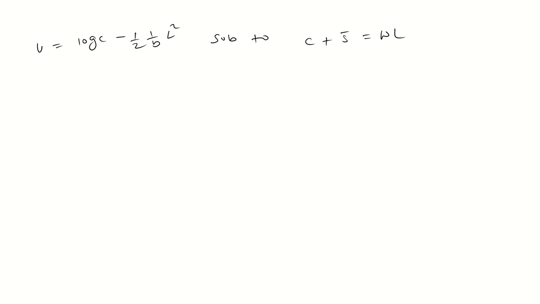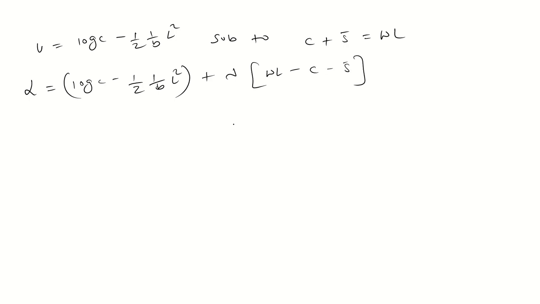So guys, use the Lagrangian function. L equals what? Just use the Lagrangian of the utility function: log C minus half 1 by B L square plus lambda times (WL minus C minus S bar). So guys, just optimize: del L by del C. What is the value of del L by del C? Differentiating log C gives 1 by C minus lambda equal to 0.